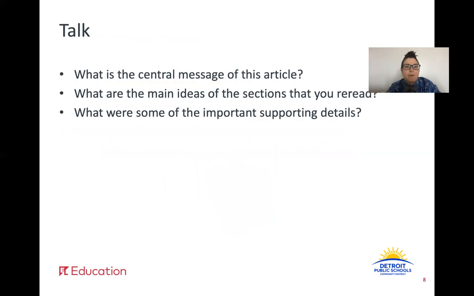Now it's time to talk about the text with a family member, caregiver, or friend. Talk about the work you did this week with the text. What's the central message of the article? What are the main ideas of the sections that you reread on day 2 and 3? And what are some of those important supporting details? Pause here and have a discussion. Make sure that everyone has a chance to share.